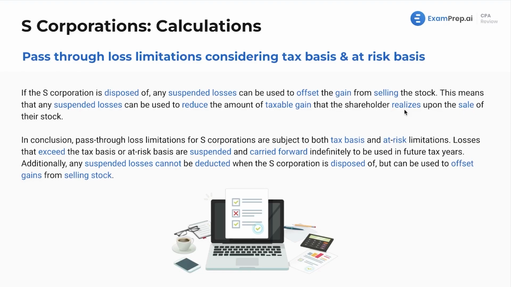Now, in conclusion here, pass-through loss limitations for S corporations are subject to both tax basis and at-risk limitations. Losses that exceed the tax basis or at-risk basis are suspended and carried forward indefinitely to be used in future tax years. Additionally, any suspended losses cannot be deducted when the S-Corp is disposed of, but can be used to offset gains from selling the stock in the S-Corp.